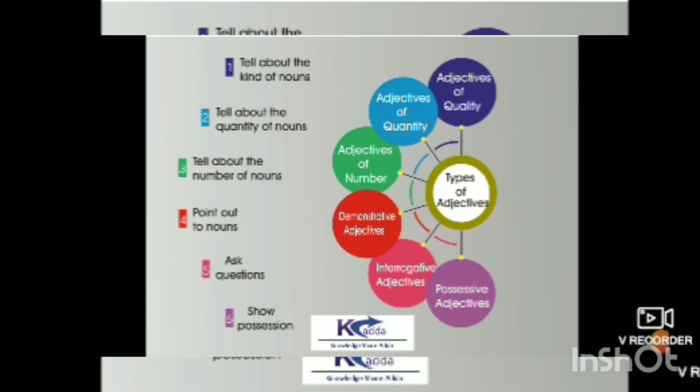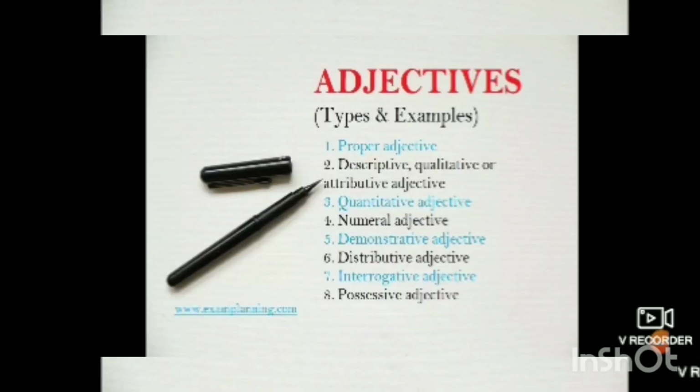Here we have simplified it, like what exactly each type does, what role it plays in this rule. Okay, these are the more scientific names in the linguistic area: proper adjective, descriptive, qualitative or attributive adjectives, and so on. Fine.